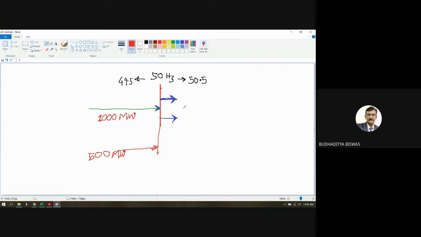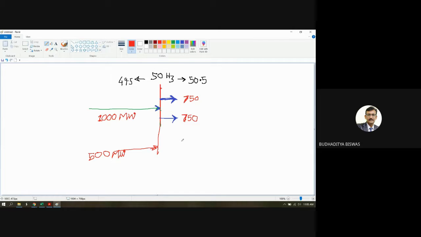Now suppose at a particular time of the day the load demand is 750 here for this user and 750 here. So 750 plus 750 equals 1500, and this 1500 is satisfied by generating 1000 megawatt from unit 1 and 500 megawatt from unit 2.